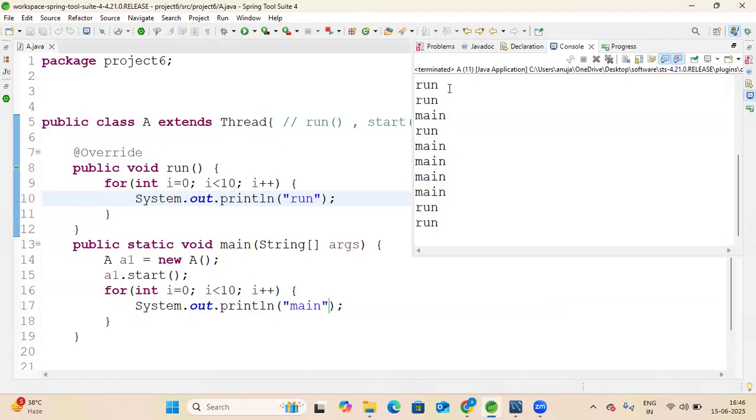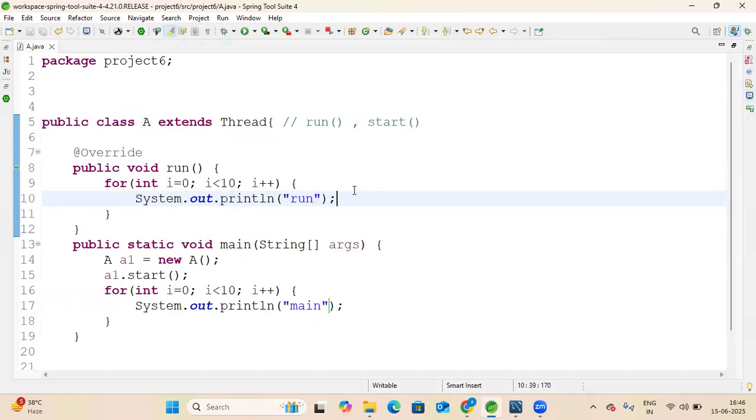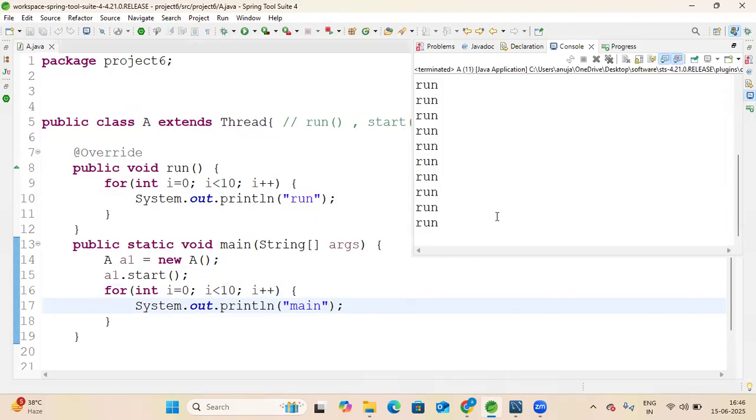You can see, in multi-threading where threads are involved, the program will run unsequentially, meaning they are not sequential. You can see first run is called, then this is run. First it is called, then the main method is called, then this and this, meaning unsequential order. That's why we cannot use threads where sequential work is happening. Every time you will get a different result. This time you are getting main, run.